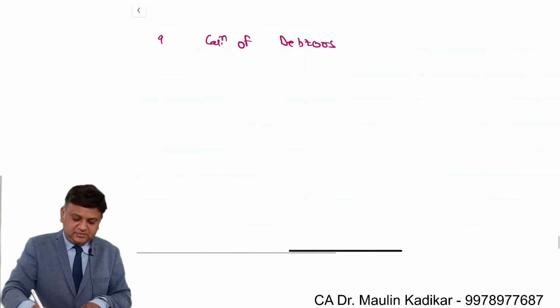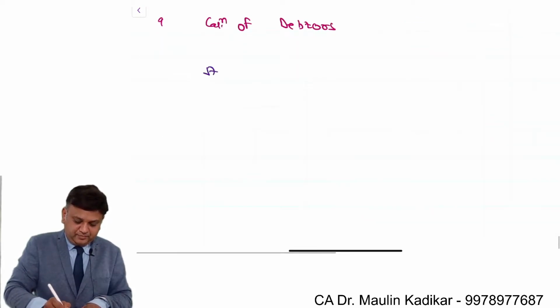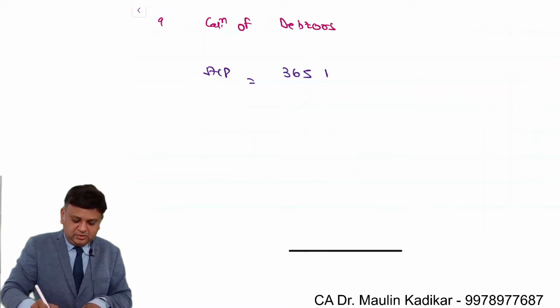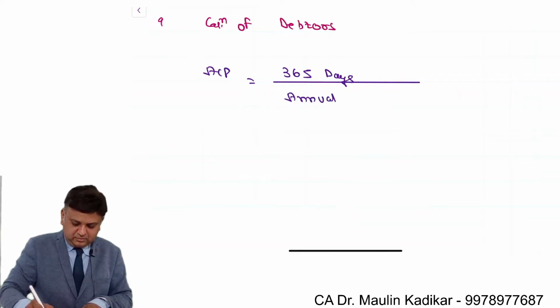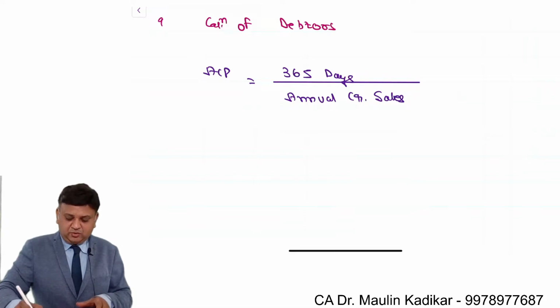So ninth information, calculation of debtors. Average collection period is equal to 365 days divided by annual credit sales into debtors.